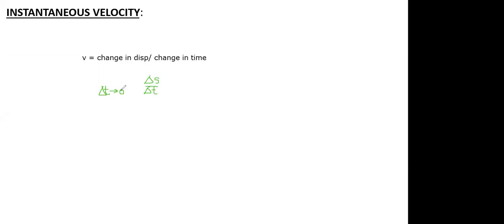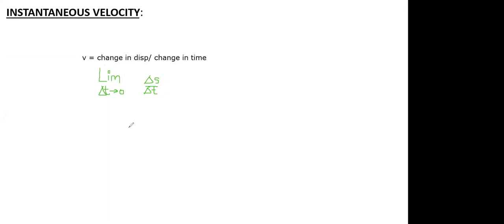It should not be exactly 0, because if it is exactly 0, the 0 in the denominator does not exist. So if I want to find the instantaneous velocity, the velocity at a time, the change in time interval should not be big, it should be very small, almost 0, like 0.002 or 0.005. To make this ratio go to the limit delta t tends to 0, there is an operator in maths called the limit operator.